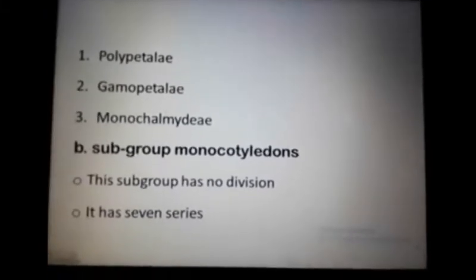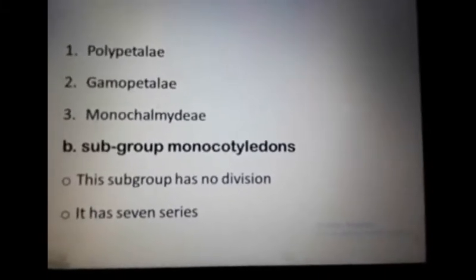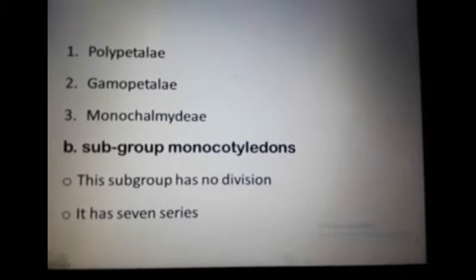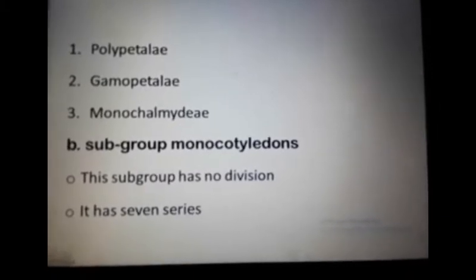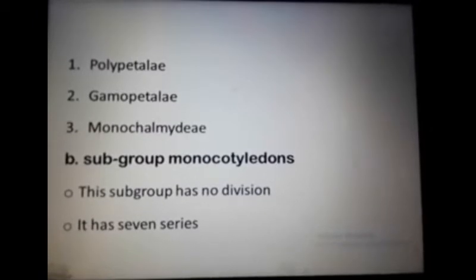Dicotyledons are divided into further divisions. These are the Polypetalae, Gamopetalae, and Monochlamydeae. So what is the Polypetalae? In case of Polypetalae, calyx and corolla are present.